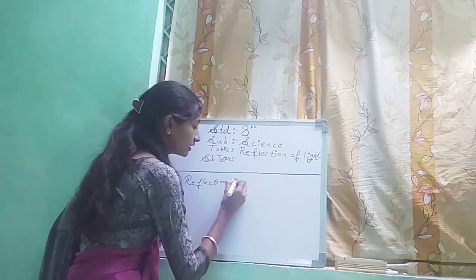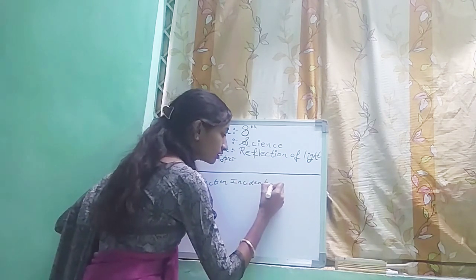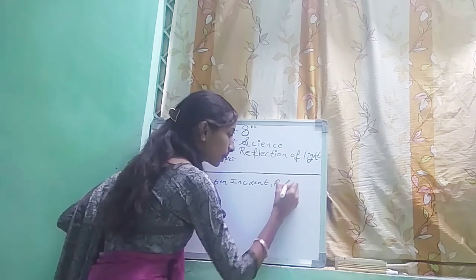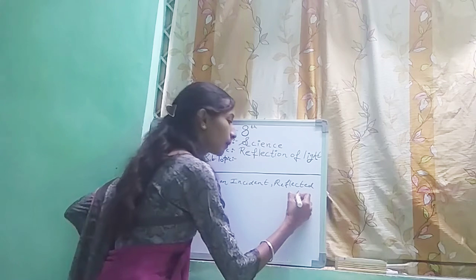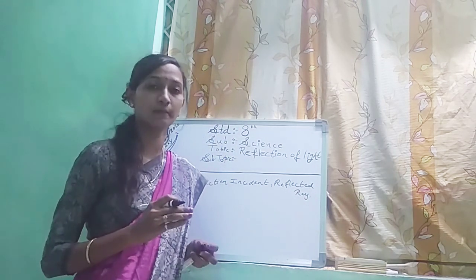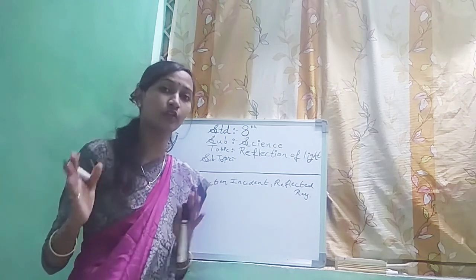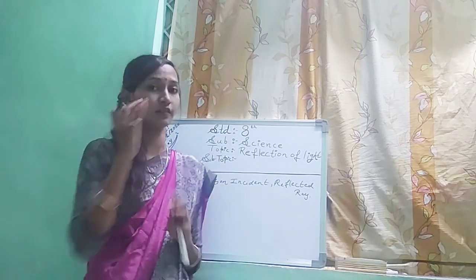What is incident ray? Incident as well as reflected ray we have seen, and then point of incidence, angle of incidence, and angle of reflection. Okay, angle I, angle R was there.